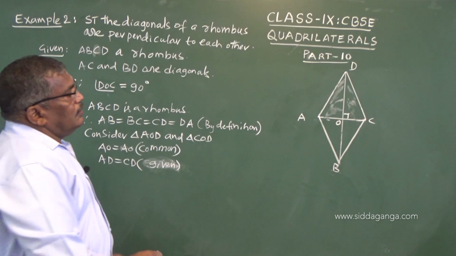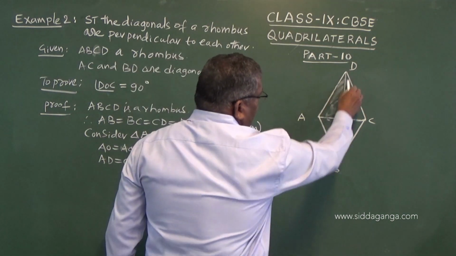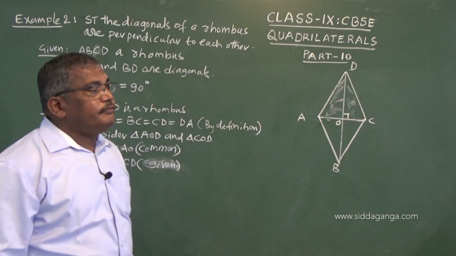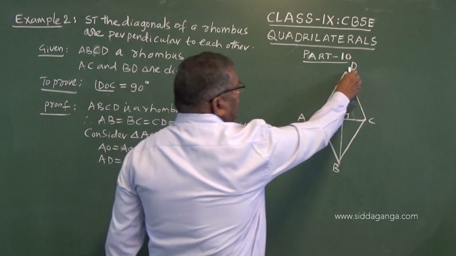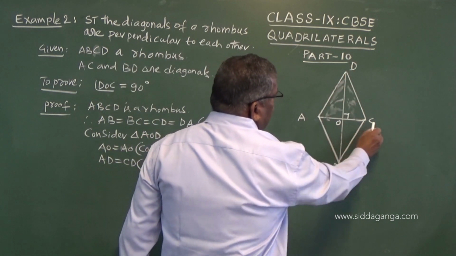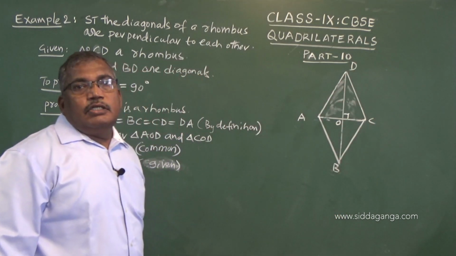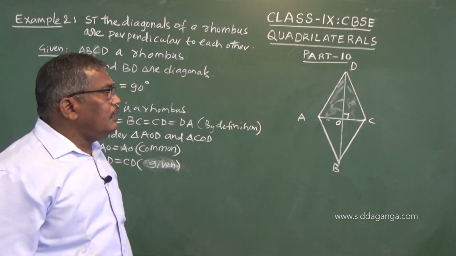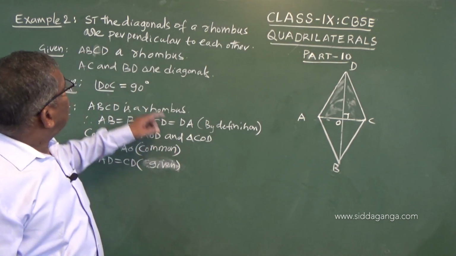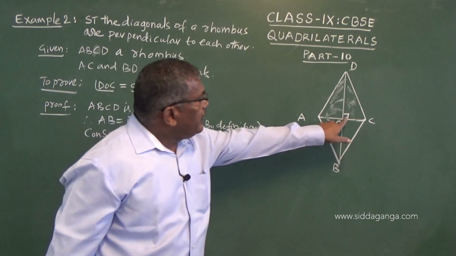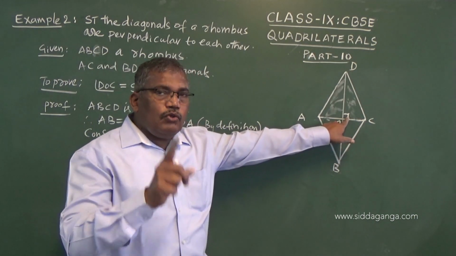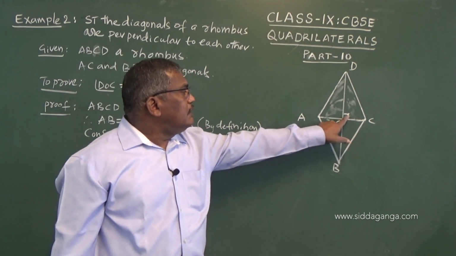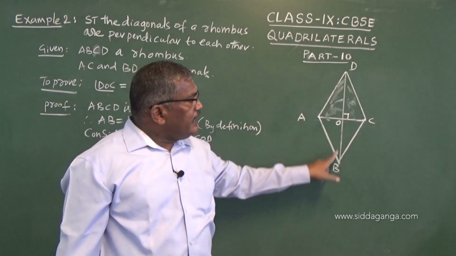Now, BD is the diagonal, AC is the diagonal. Here we have to prove that it is a right angle, but we know the other property that they bisect each other.